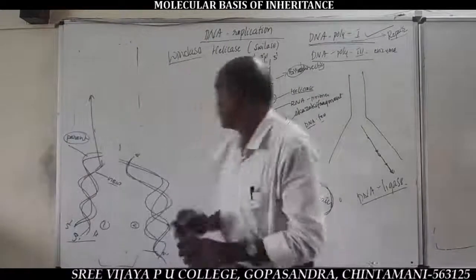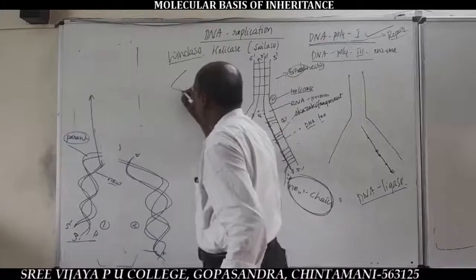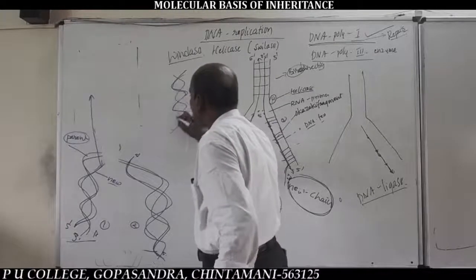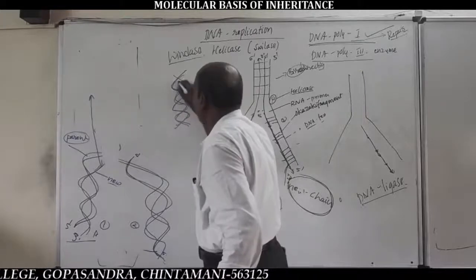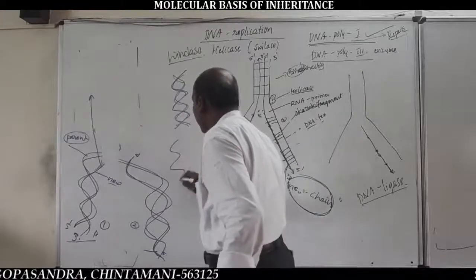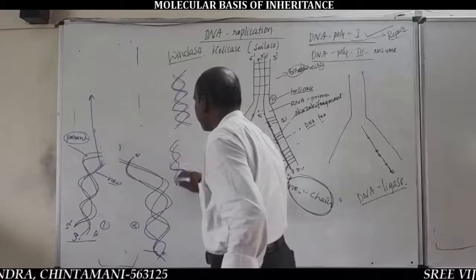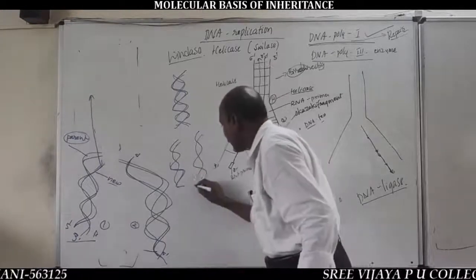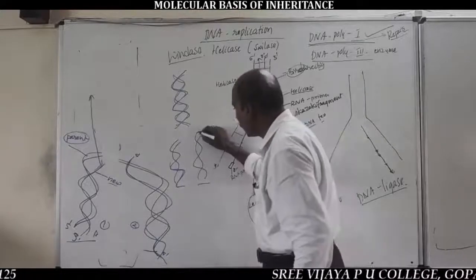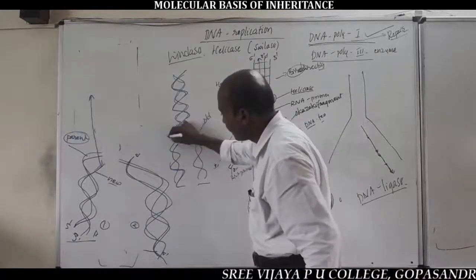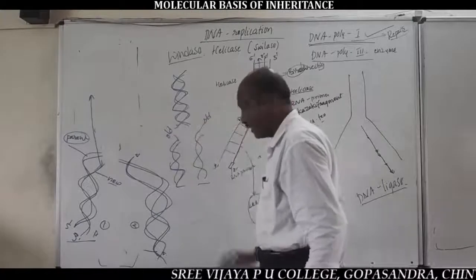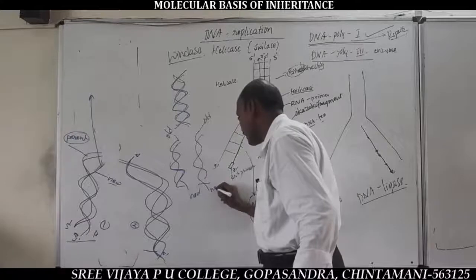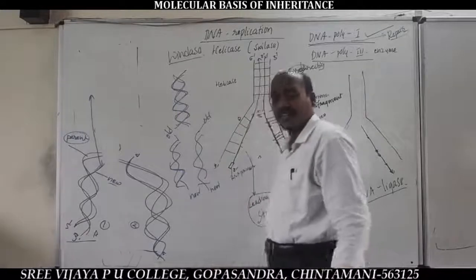One parental DNA molecule produces two identical daughter DNA molecules. See here, in each daughter DNA molecule, one is the old strand, that is the template strand, and another one is the new strand, that is the leading and lagging strand.